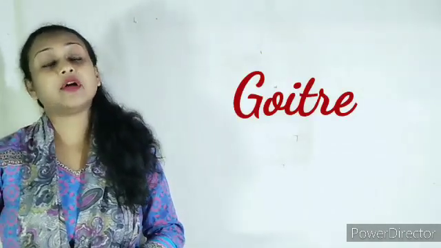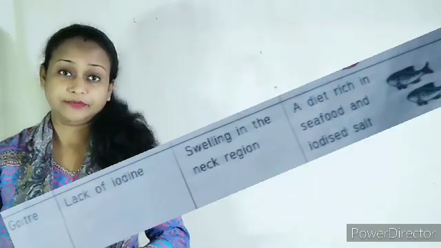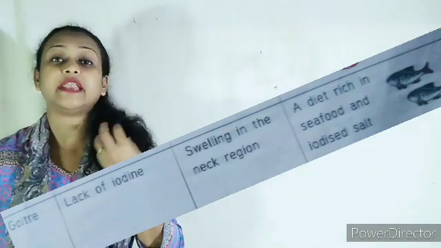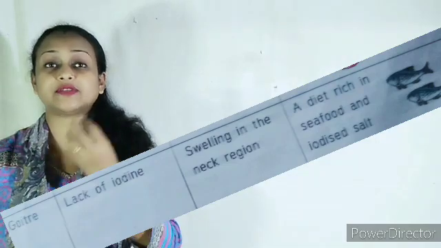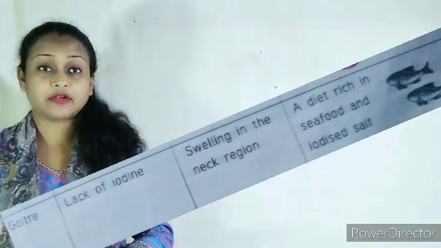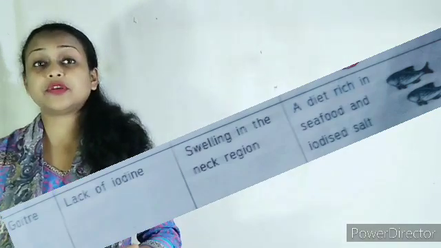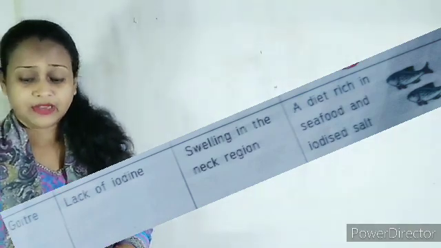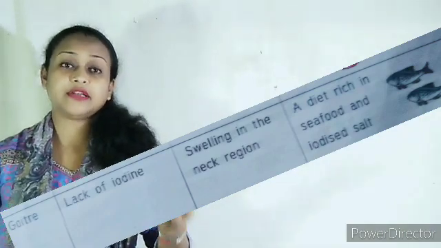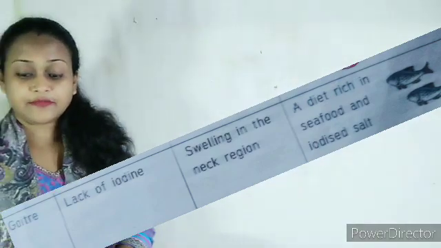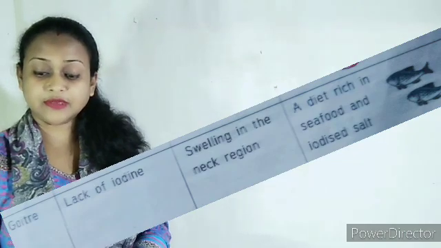The next deficiency disease we will be talking about is goiter. Goiter is caused due to the lack of iodine. The symptom of goiter is swelling in the neck region. To cure goiter, the person should take food which is rich in iodine. Iodine is present in seafood as well as in iodized salt. So these are the five deficiency diseases that we need to study.